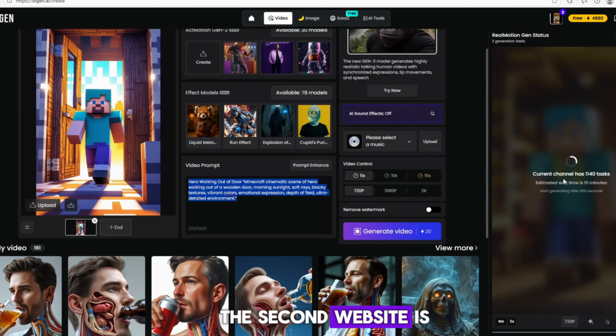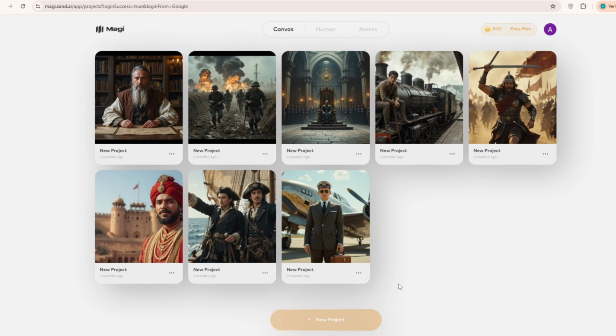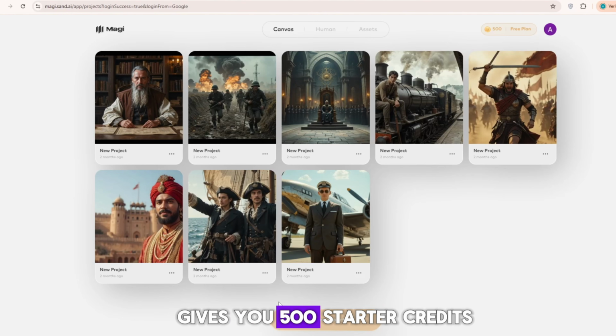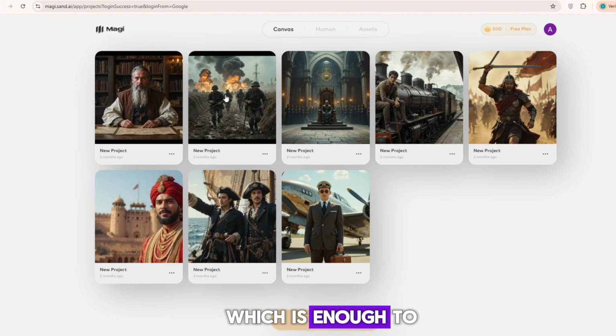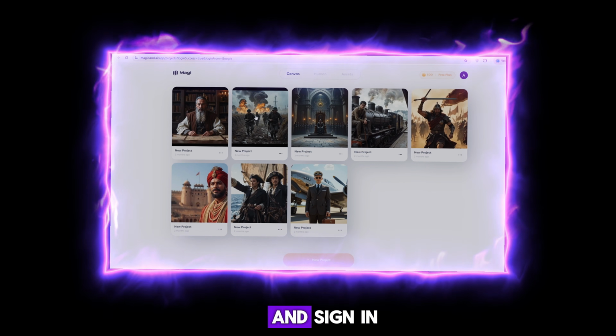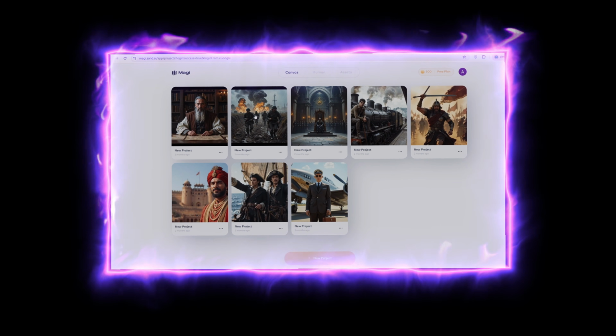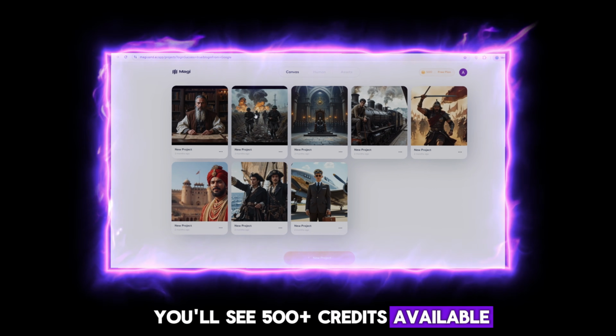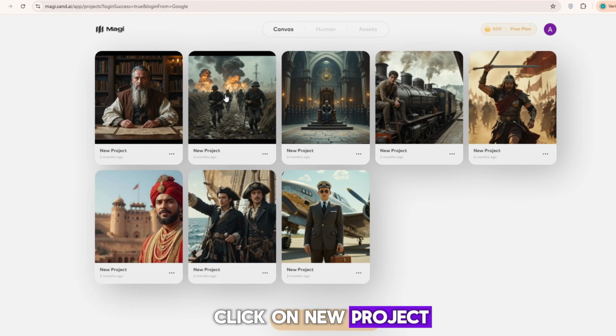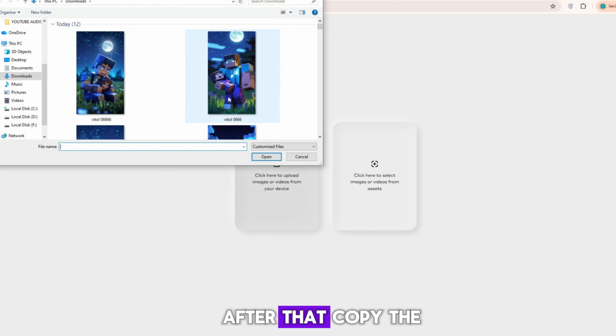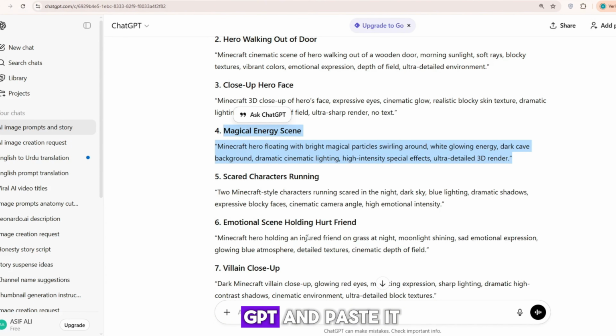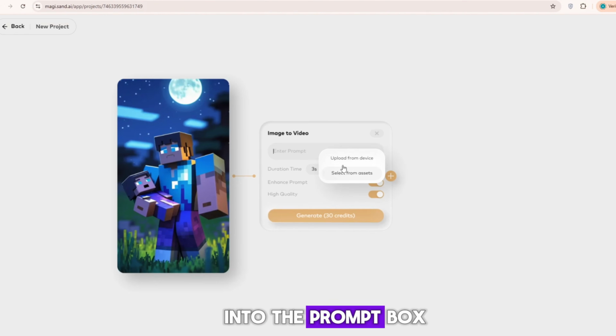The second website is Magic Sand AI, a powerful platform that gives you 500 starter credits, which is enough to create short videos or even 10-second clips. To use it, simply open the website and sign in with your Gmail account. You'll see 500 plus credits available. Click on New Project, then choose Upload to add your image. After that, copy the image prompt from ChatGPT and paste it into the prompt box.